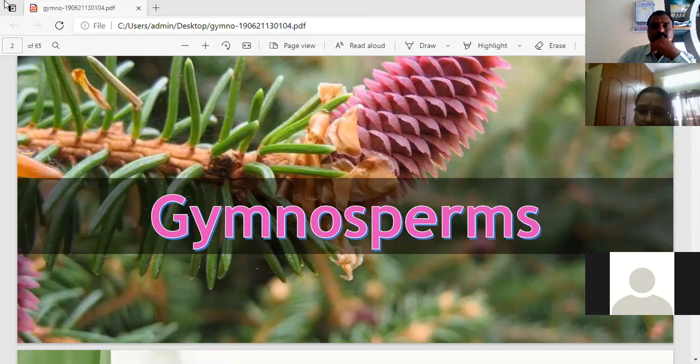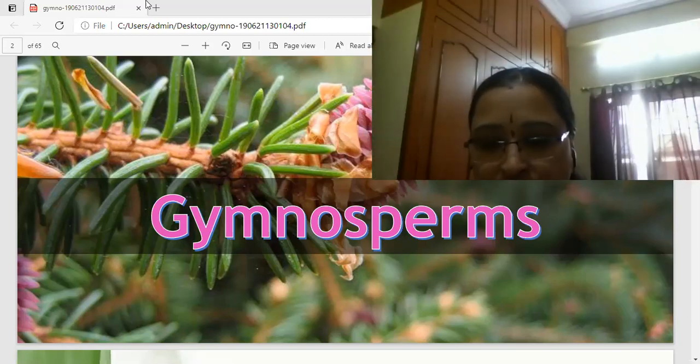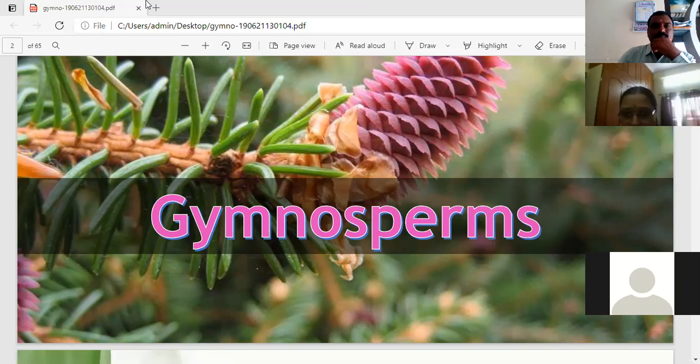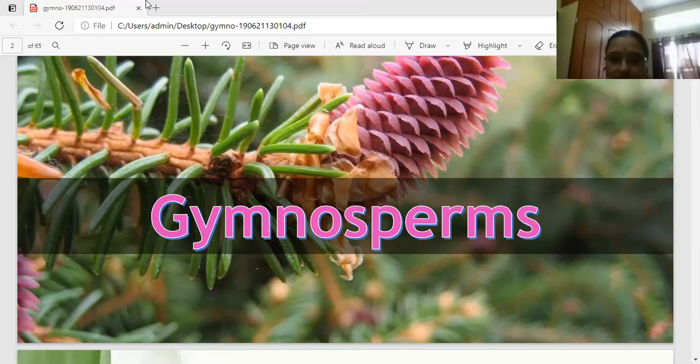Yes or no, girls? Next is the bryophyta and pteridophyta. For bryophyta, you read about the plant structure and what type of sex organs they have. The last one is the pteridophyta member. This is the first vascular plant, or first land plant. Why the first vascular plant? You can read about stelar evolution. The vascular system can be identified only in the pteridophyta. That's why this is the first land plant.